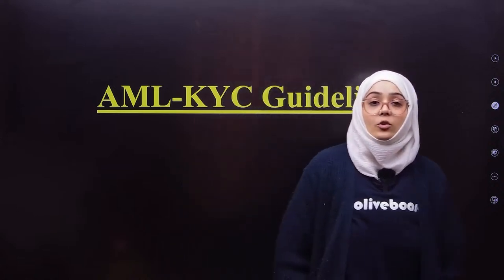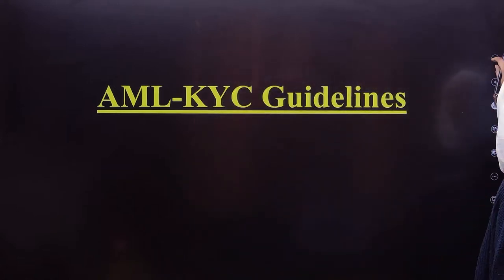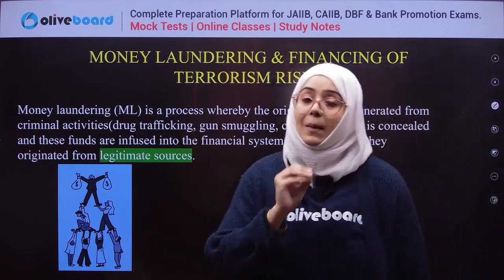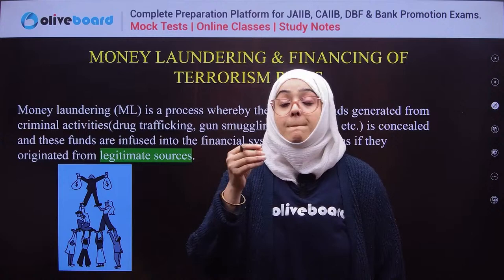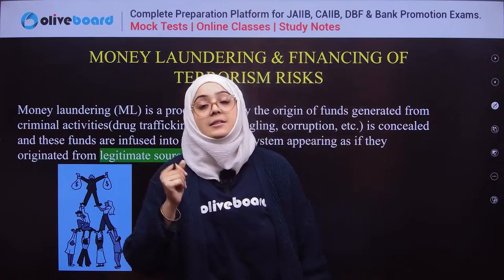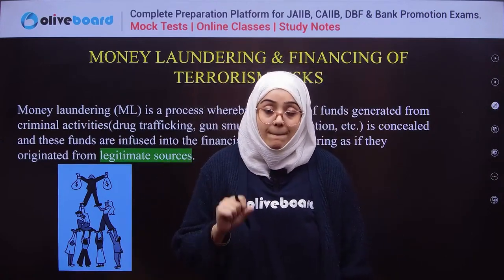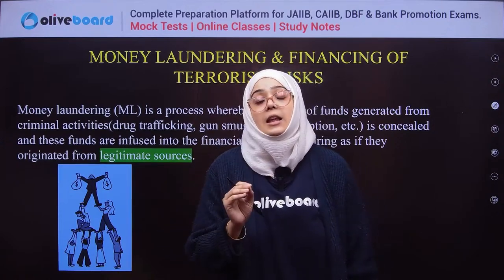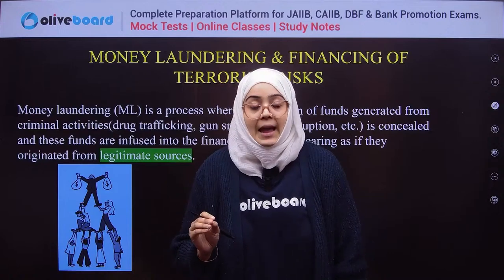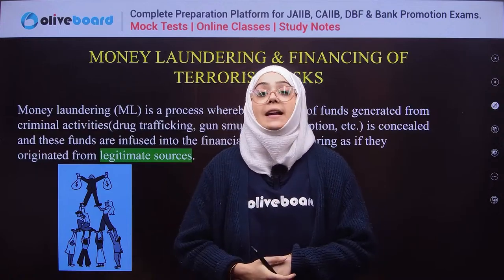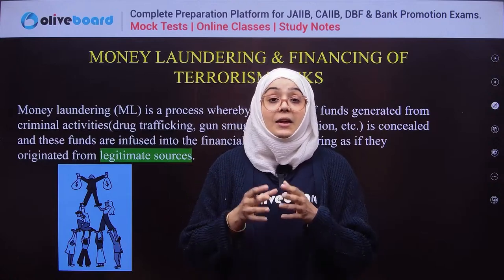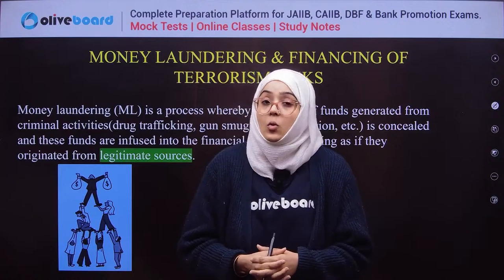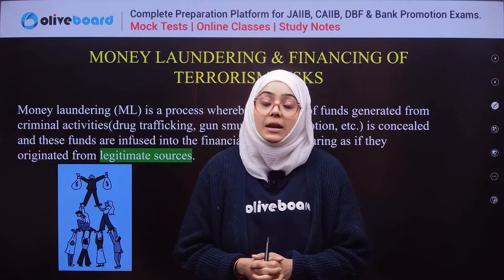Okay, so we are going to start the AML KYC guidelines. First of all, the very important thing is known as money laundering. What is money laundering? Money laundering is a process of cleaning the dirty money. Dirty money is when you originate money from an illegal source and infuse it into the financial system, creating an illusion that it has been generated from a legitimate source. Then it is known as money laundering.